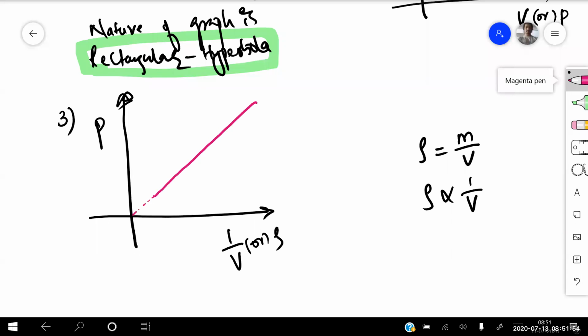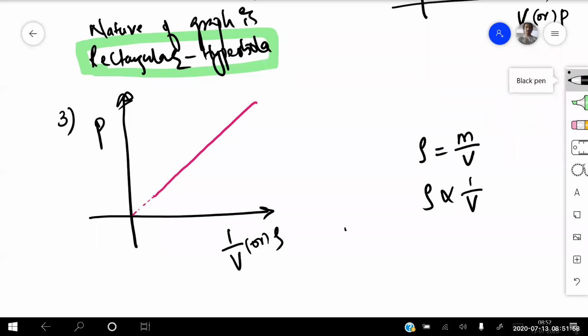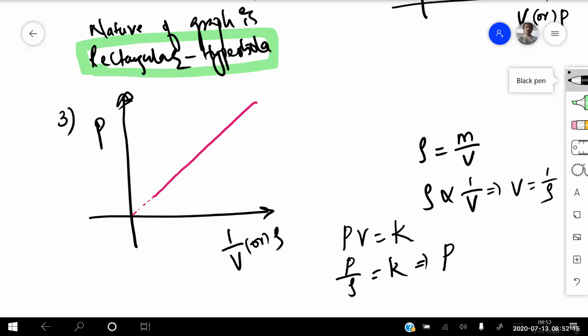Can anyone tell me why it is a straight line? Shall I help you out? Because if I'm writing PV is equal to constant K, isn't it? So V value I can take from this one. From here, V is equal to 1 by rho. So it is P by rho is equal to K. So from this one, I can write pressure is equal to rho into K.